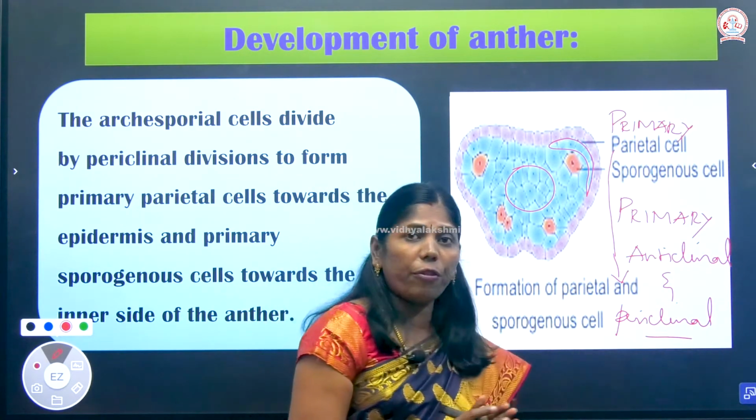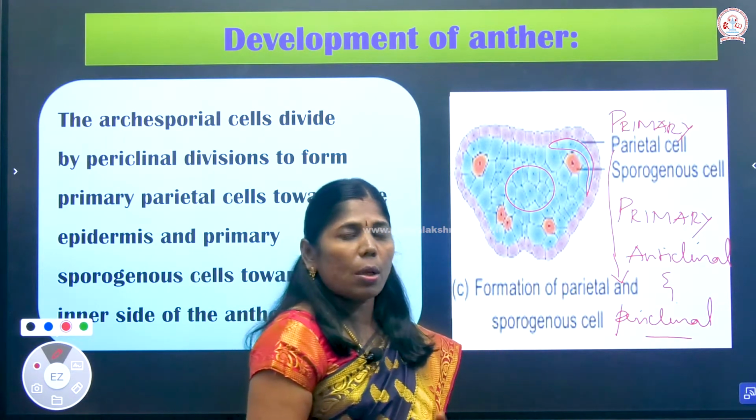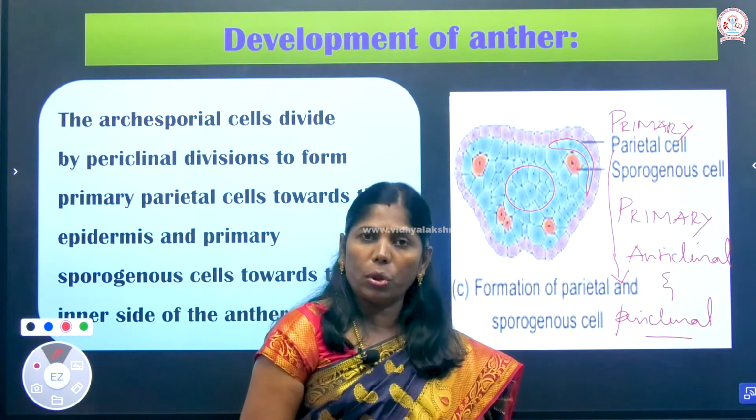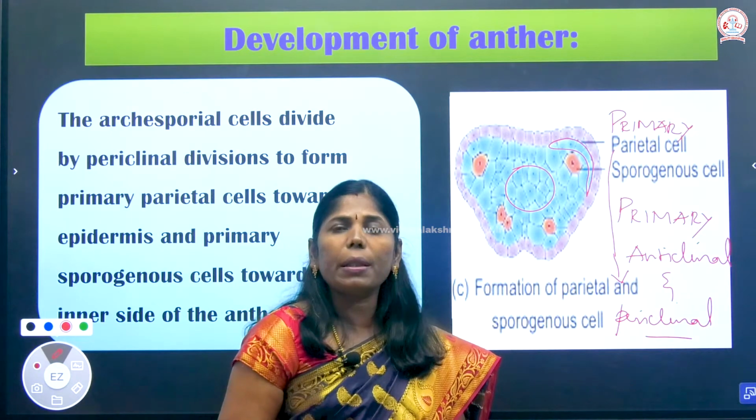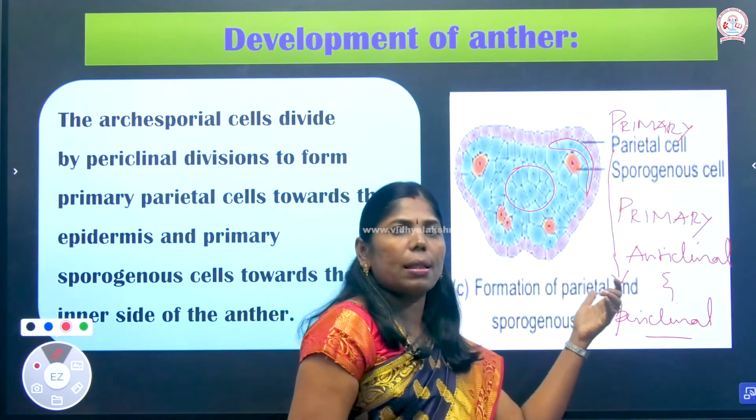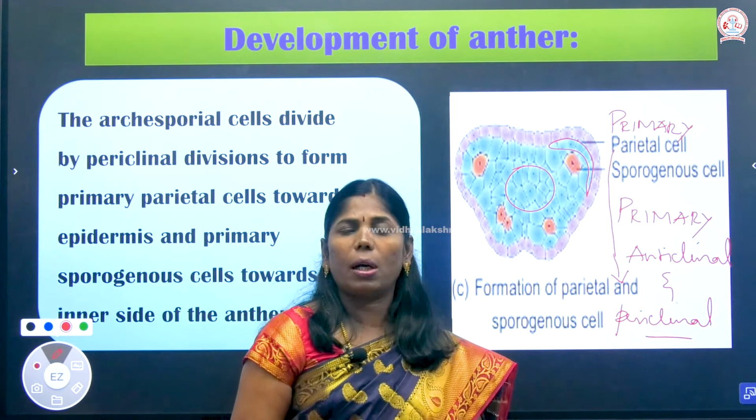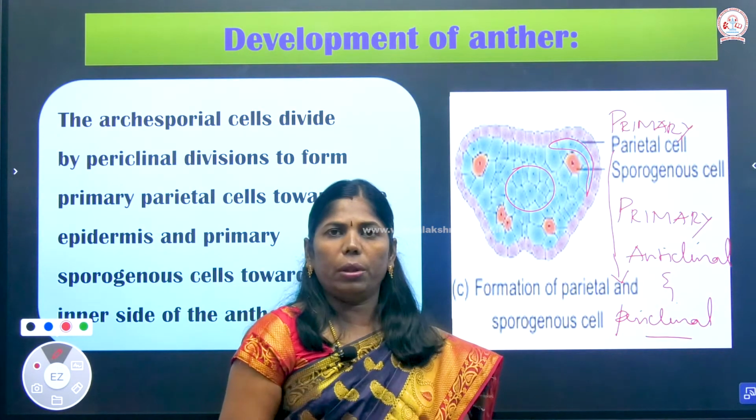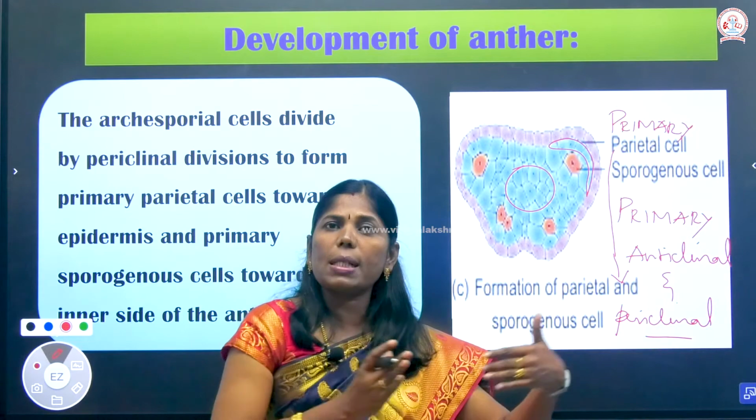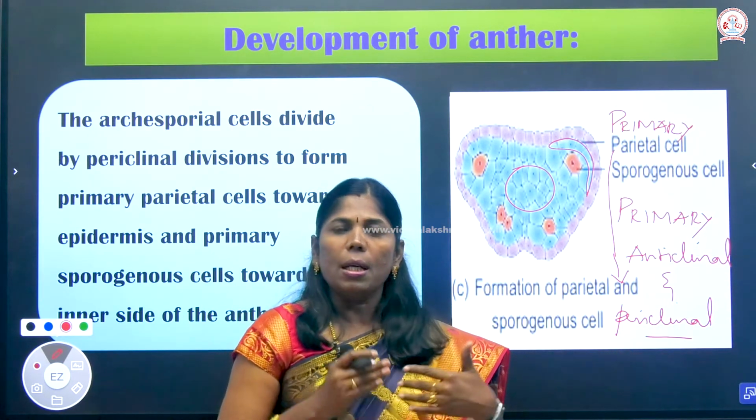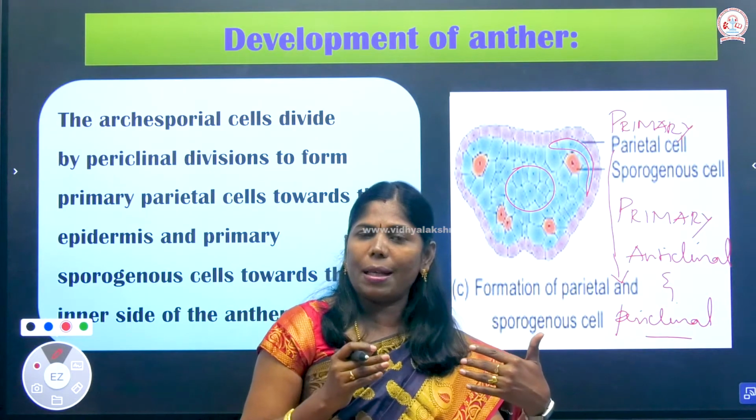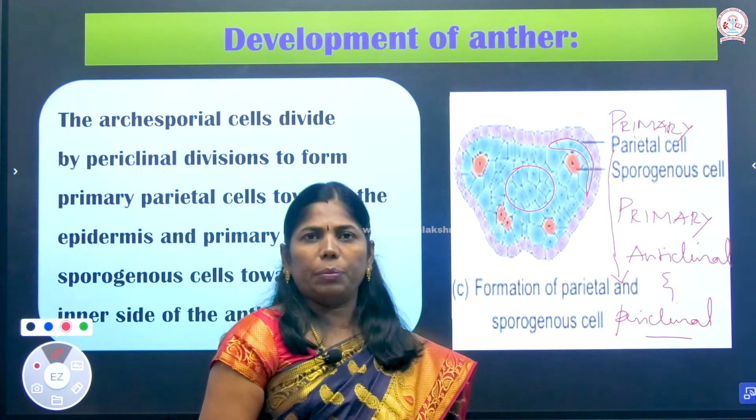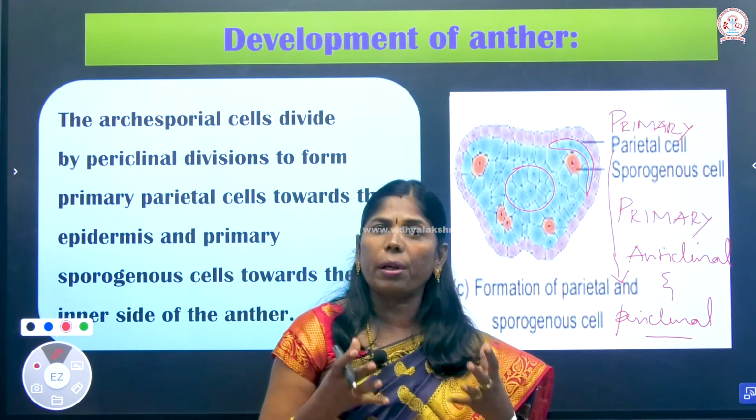So the four layers form the anther wall. What are the layers in the anther wall? The outermost layer, the endothelium, then the middle layer and the tapetum arise from the primary parietal cells. When the primary parietal cells undergo anticlinal and periclinal division, they give rise to the anther wall, formed from the periphery to the center. The first layer is the epidermis, next is the endothelium, then the middle layer, and the third layer is the tapetum. Inside the tapetum we can see the pollen grains.